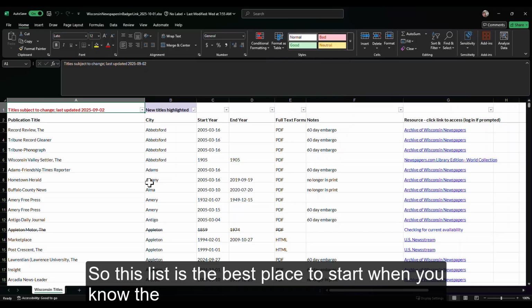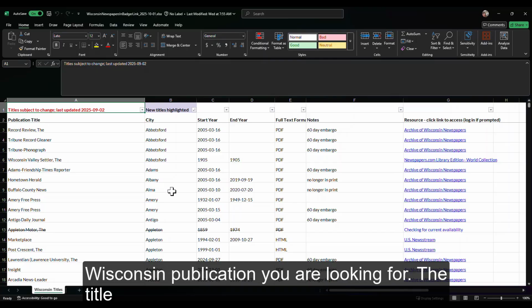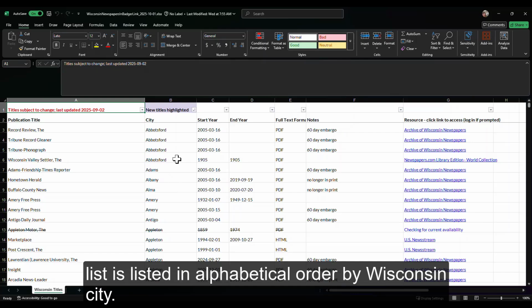So this list is the best place to start when you know the Wisconsin publication you are looking for. The title list is listed in alphabetical order by Wisconsin city.